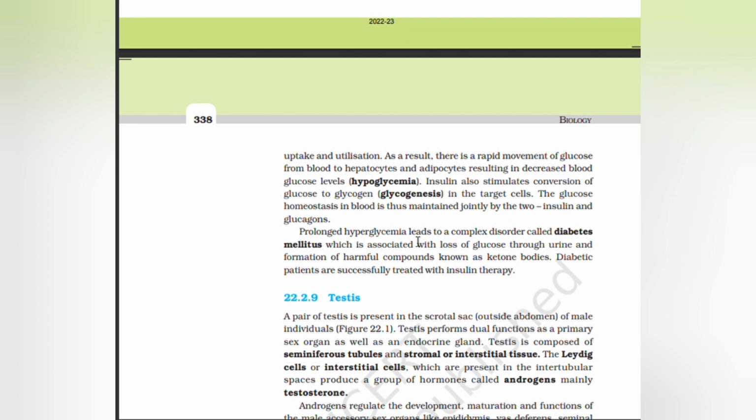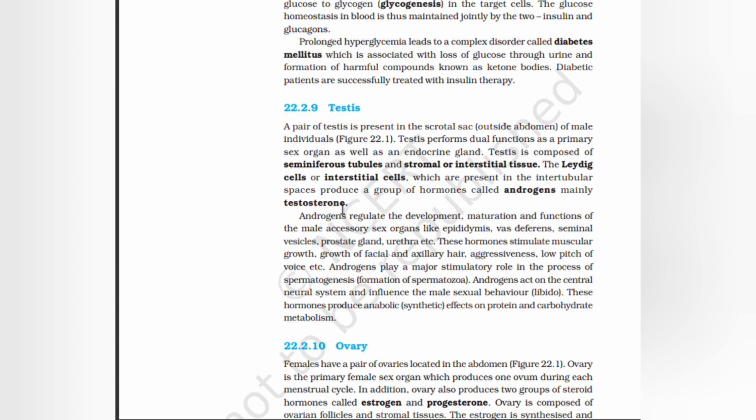Prolonged hyperglycemia leads to a complex disorder called diabetes mellitus. It is associated with loss of glucose through urine and formation of harmful compounds known as ketone bodies. Diabetic patients are successfully treated with insulin therapy.